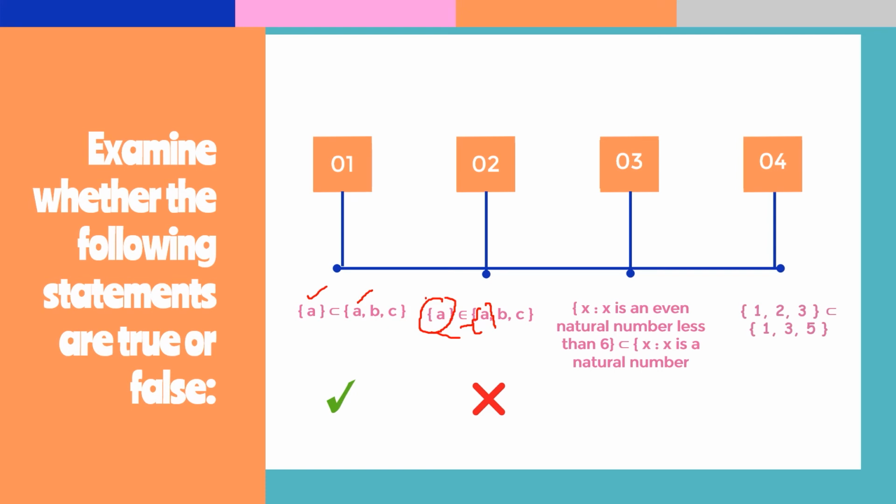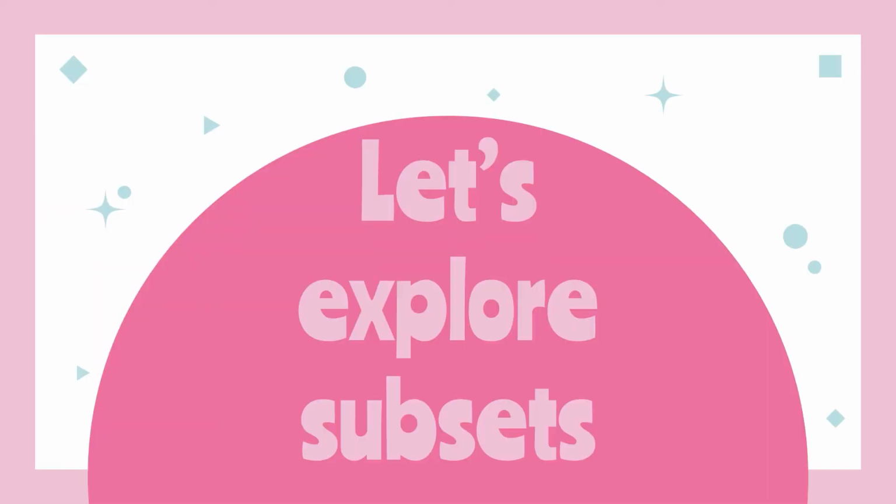Now your third question: X is a natural number less than 6. Less than 6 natural number means 1, 2, 3, 4, 5. Here X is a natural number completely, all numbers will be there. Is it a subset? Yes, it is a subset. True. Is {1, 2, 3} a subset of {1, 3, 5}? 1 is there, 3 is there, but 2 is not there in this original set. So this is not a subset. Got it, children? Yes.